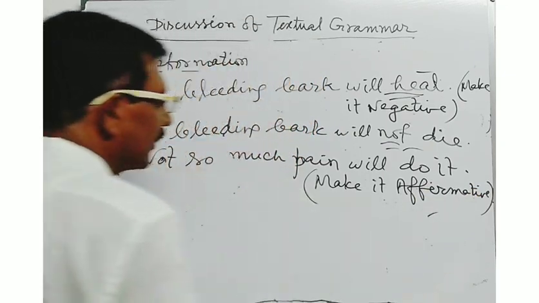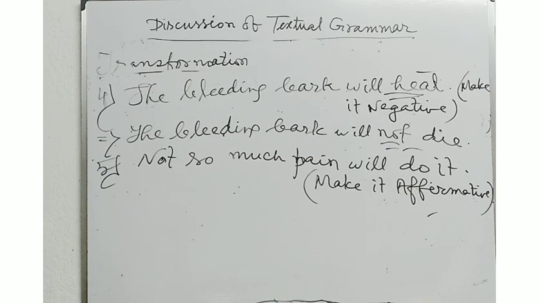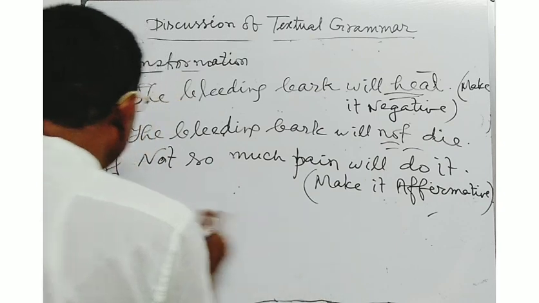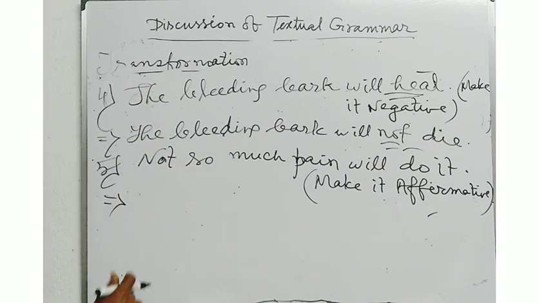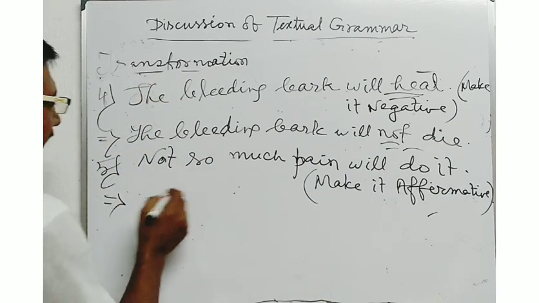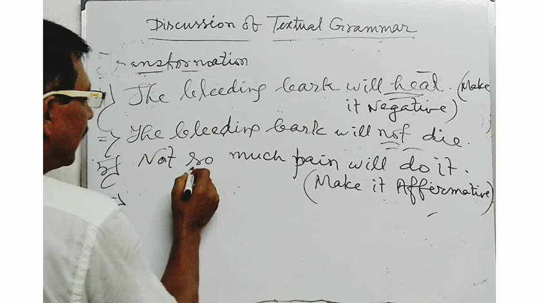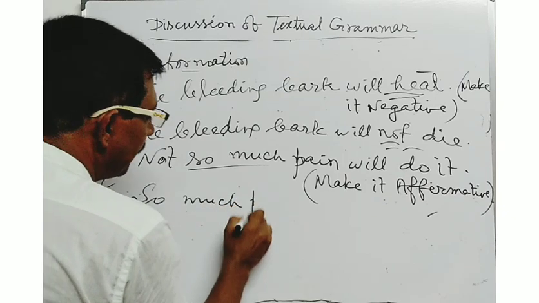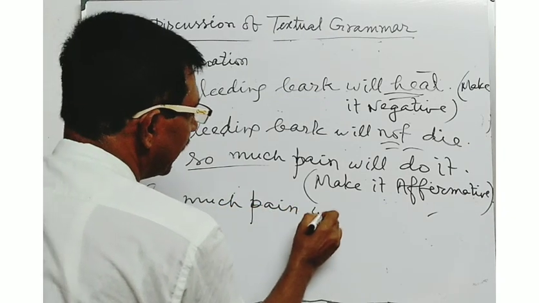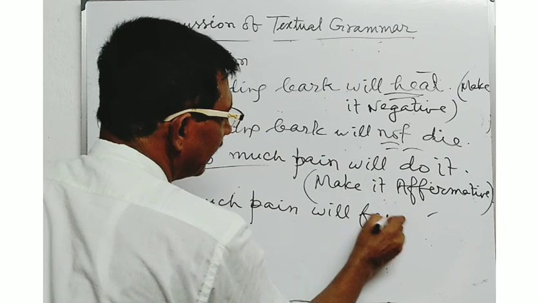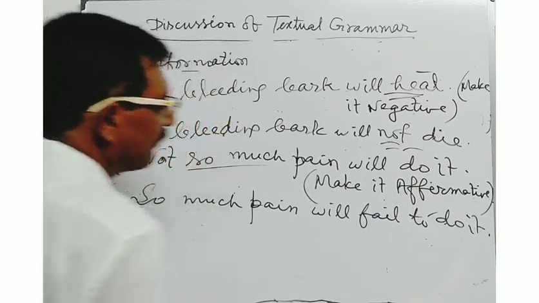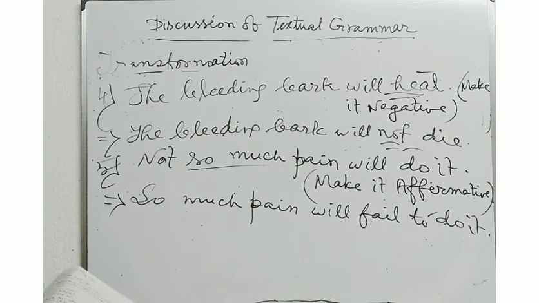What type of sentence will you write in order to give the answer? Not so much pain will do it. Here you will have to make the sentence in the affirmative sense by writing the answer in this way. So much pain will fail to do it. In this way, you will have to write the answer.